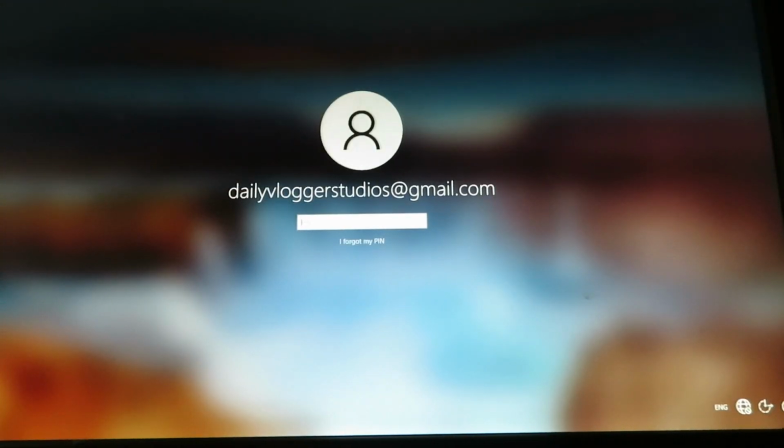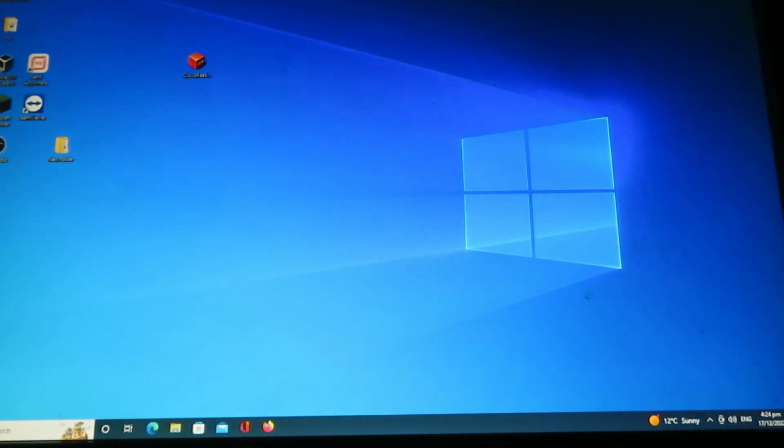On the logon screen as well, it takes a bit of a while to load up. So it's welcoming us to Windows 10, as that is what we are running on this computer now. We are going to put an SSD and upgrade this computer to Windows 11 in the future.